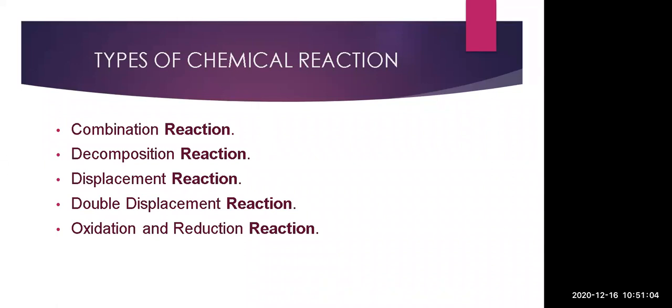Then in displacement reactions, we have seen two types. First is the single displacement reaction, and then the double displacement reaction. In a single displacement reaction, you have to use the reactivity series, and a less reactive element is replaced by a more reactive element, and it will give us the product. In a double displacement reaction you don't have to use the activity series. Directly, either the exchange of cations or the exchange of anions will take place. That means positive charges will exchange with each other, or negative charges will exchange with each other.